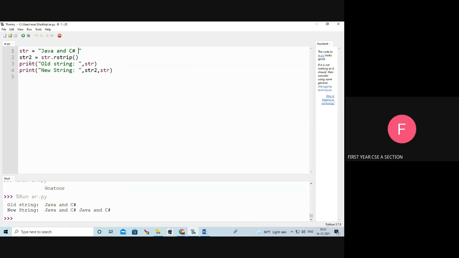So I am going to print the str. What is str? Java and C sharp. Next, I am going to print the str2, then str. What is str2? That is without this white space, so Java and C sharp. And then comma str. What is this str? That is Java and C sharp. See, instead of this comma, if I put plus,